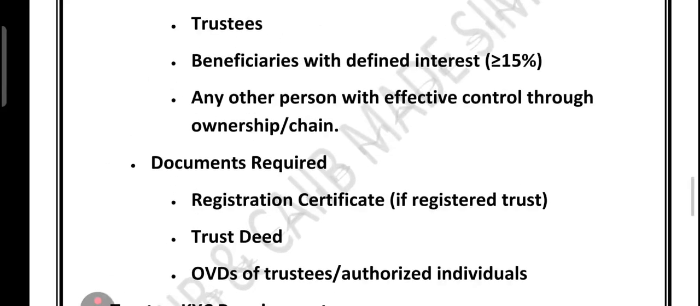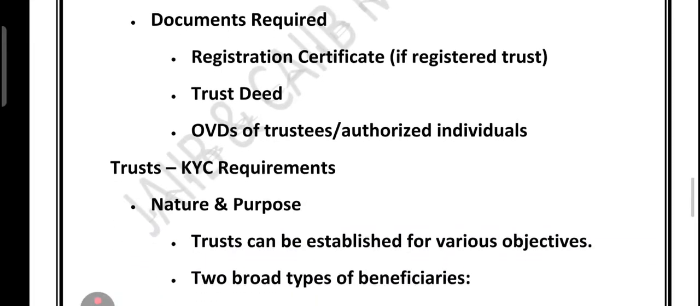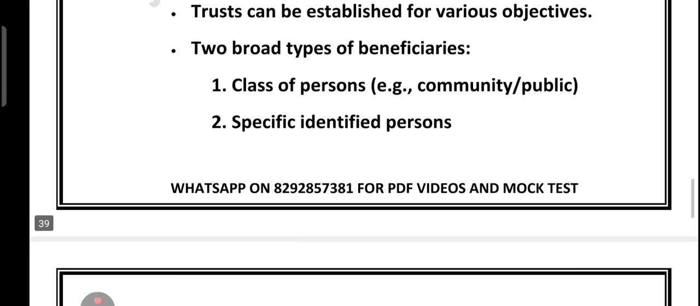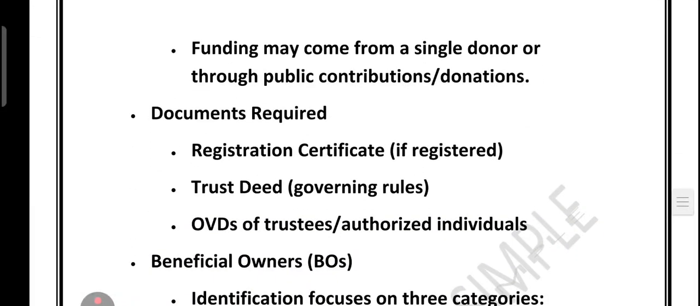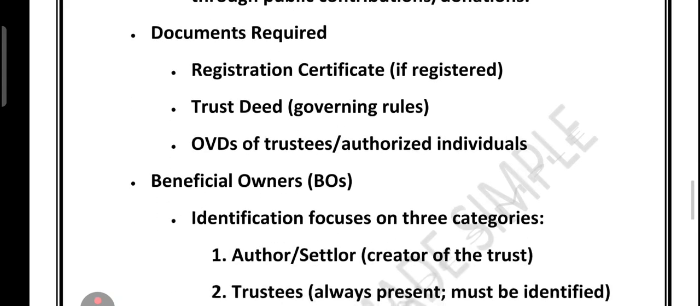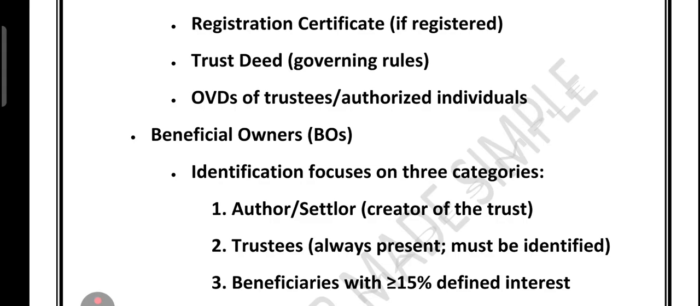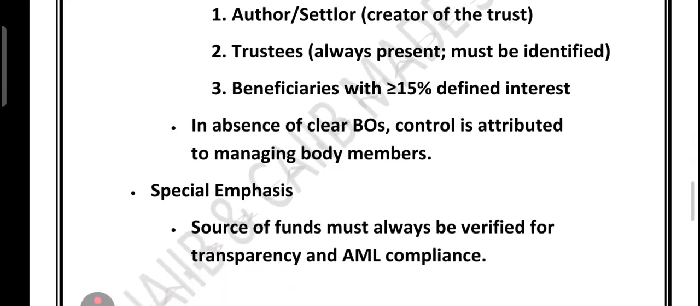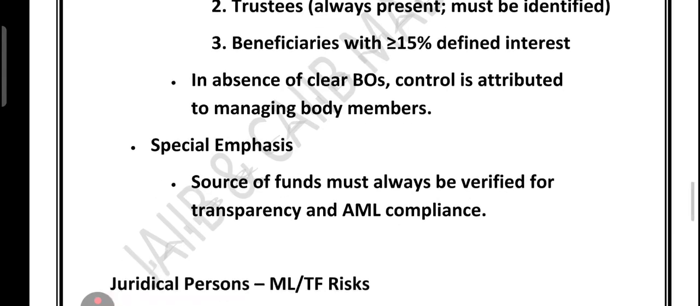Who are the BO? BO are called beneficial owners. And you identify the author, identify the settlor, the creator of the trust. That is called author and settlor. Then you should identify the trustee. Right, means always present, must be identified, and beneficiary with more than 15% defined interest, he must be identified. If no clear beneficial owner is there, control is attributed to managing body member, right? You can see beneficiary with greater than 15% defined interest, this is called BO. If no BO is there, then control is attributed to the managing body member. Now, a special emphasis on the sources of the fund must be verified to ensure transparency and AML compliance.